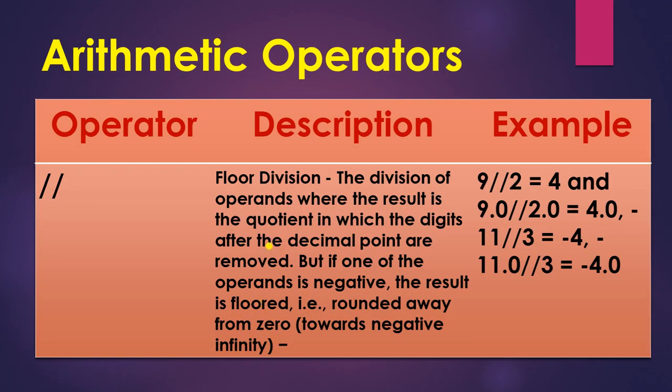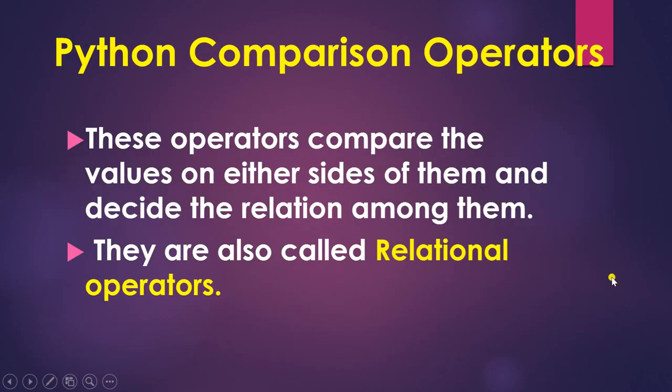This is the floor division. It is the division of the operands where the result is the quotient in which the digits after the decimal point are removed. But if one of the operands is negative, the result is rounded away from 0, towards negative infinity. For example, if this is an integer number and you do floor division by 2, it will give you 4. Next is a float number, so it will give you a float. Now next is -11 floor division 3, so it will give you -4. Next is -11.0 floor division 3, so it will give you -4.0.